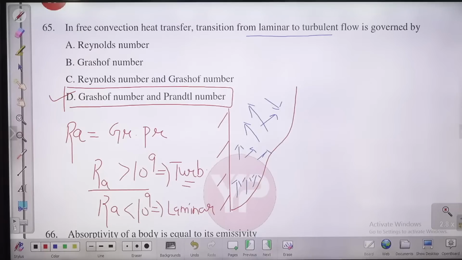So in case of free convection, the nature of the fluid flow is prescribed by the number which is known as Rayleigh number. In case of forced convection, Reynolds number tells us about the nature of the fluid flow, laminar or turbulent. Grashof number tells us about the nature of the fluid flow in case of free convection.